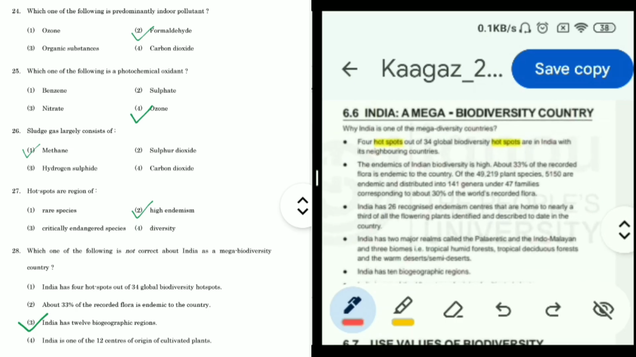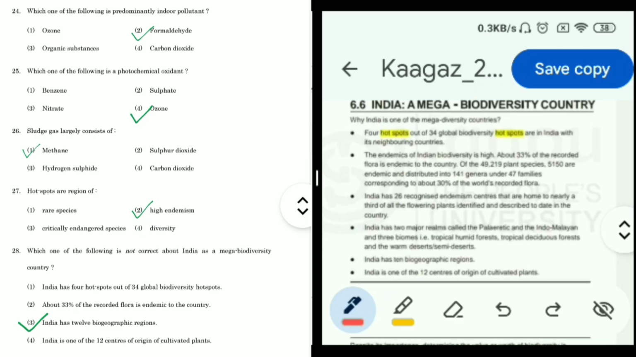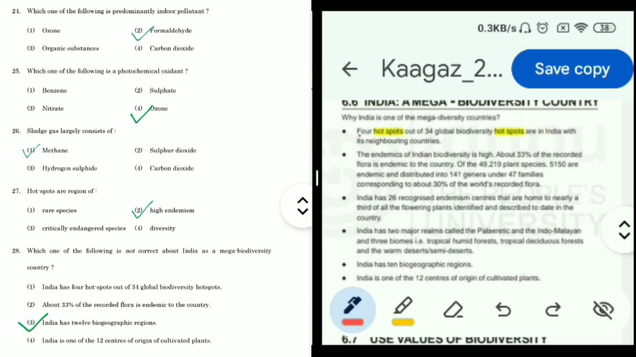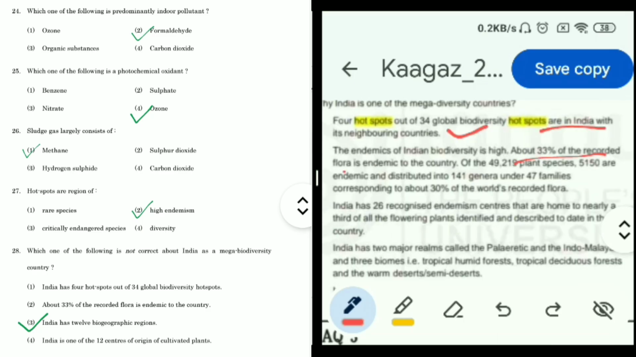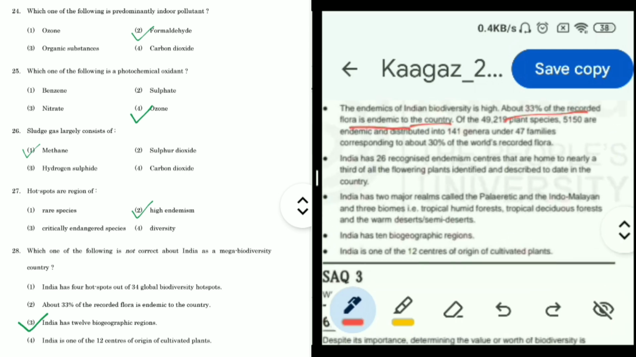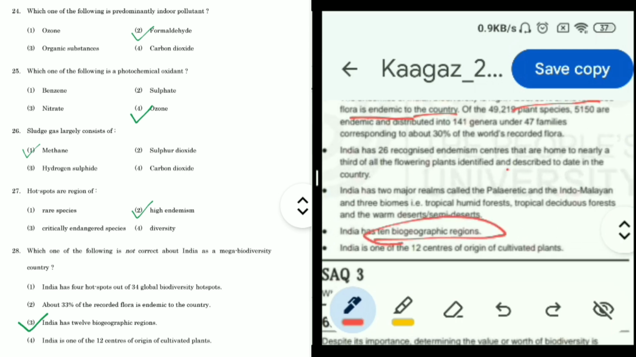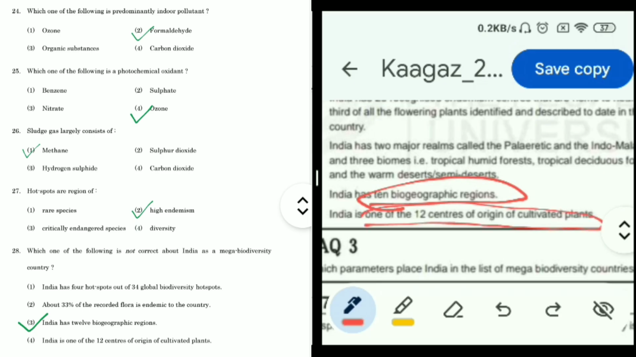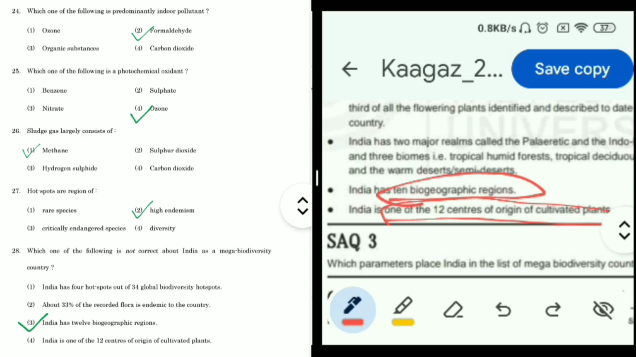We can see India, a mega biodiversity country. In this paragraph, in the lines given, we can see the first option: 4 hotspots out of 34 global biodiversity hotspots are in India. Okay, about 33% of the recorded flora is endemic to the country. So this option is also correct. India has 10 biogeographic regions. India is one of the 12 centers of the origin of cultivated plants. So option 3, India has 12 biogeographic regions, is incorrect because India has 10 biogeographic regions, which we can see in the book. So option 3 is clearly incorrect.